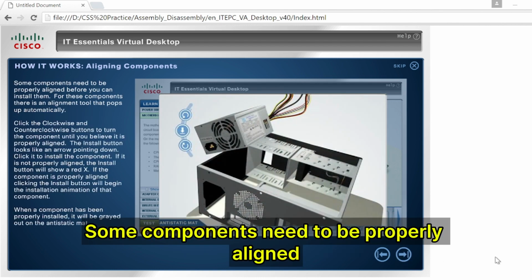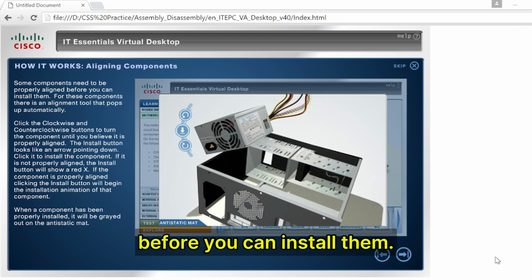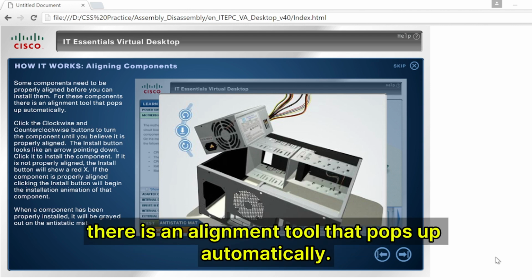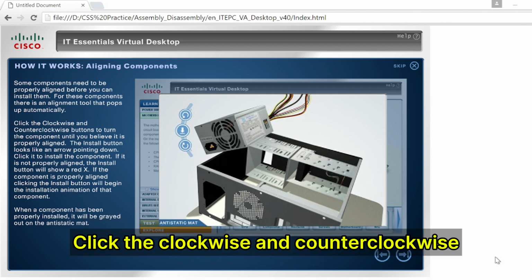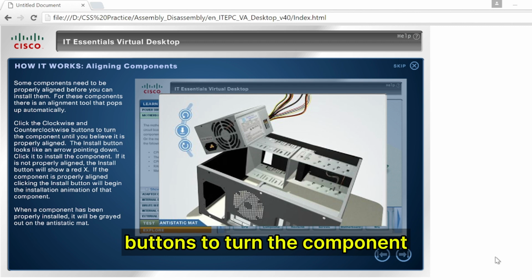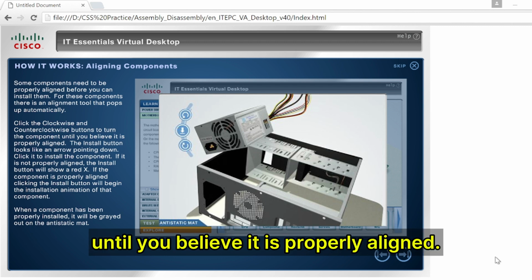Some components need to be properly aligned before you can install them. For these components, there is an alignment tool that pops up automatically. Click the clockwise and counterclockwise buttons to turn the component until you believe it is properly aligned.